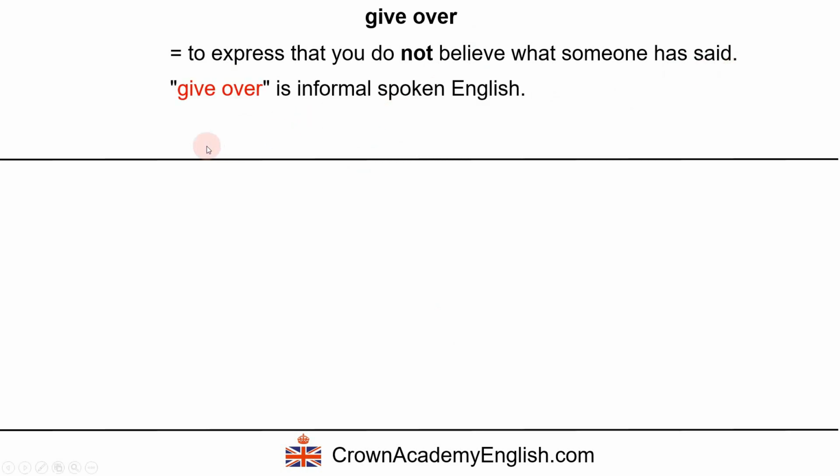And be careful, it's very informal. Give over is informal spoken English. So you don't write this, and you don't say this in a formal context. So you don't say this in a job interview, for example. You only say it in an informal context between friends or close family. It is common in British English. I don't think this is an American expression.